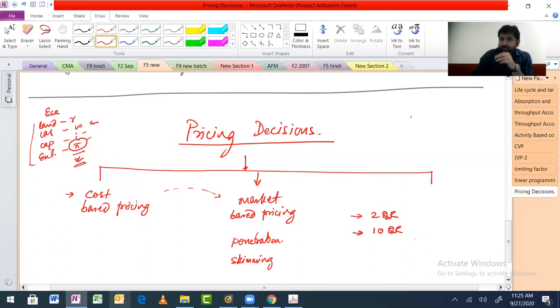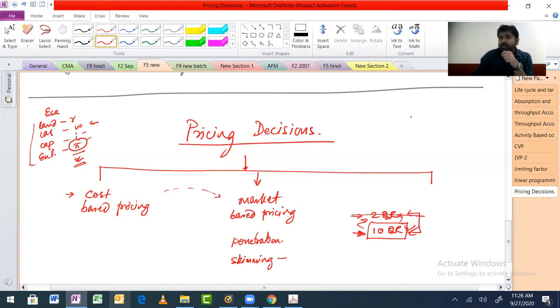Which one? 10 real. So see, this depends on the market study. In the market, what kind of people do we have? Are they looking for good products? Even if these two products are almost the same, just by doing higher pricing, I am giving the consumers a perception that this one is better than that one. That is skimming pricing.